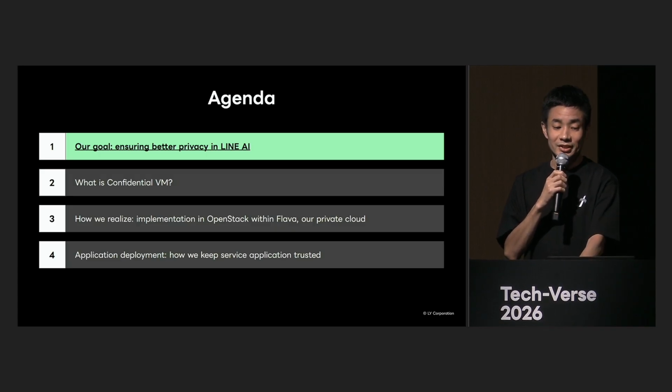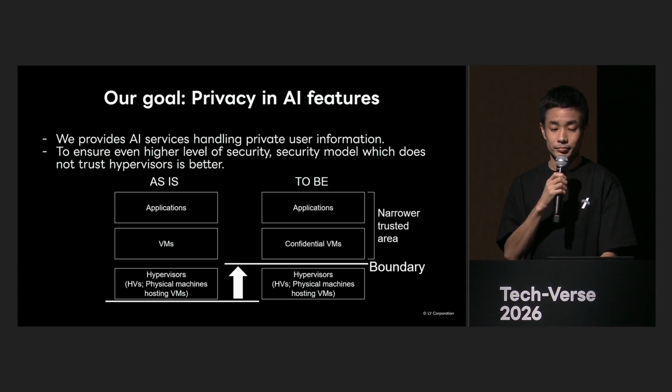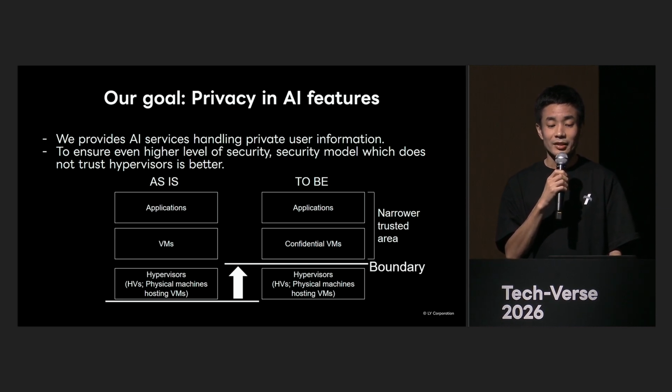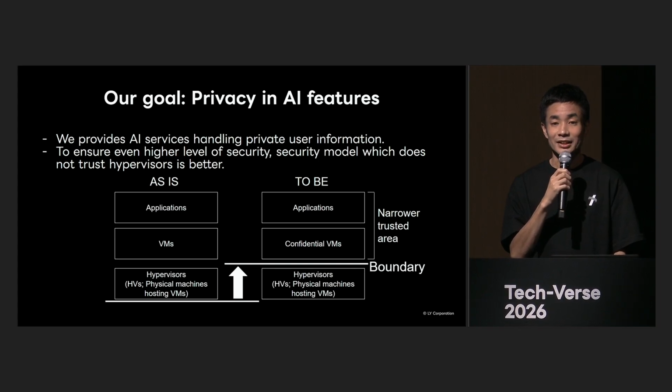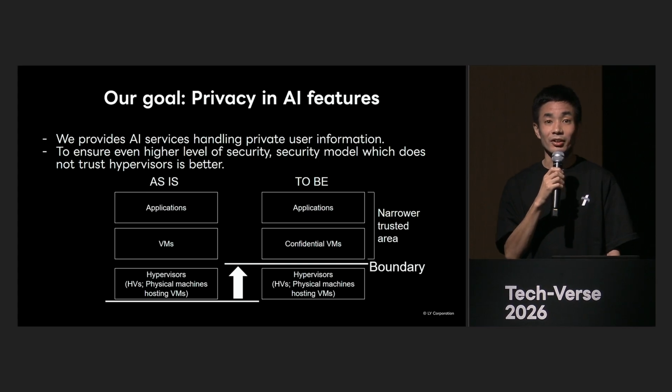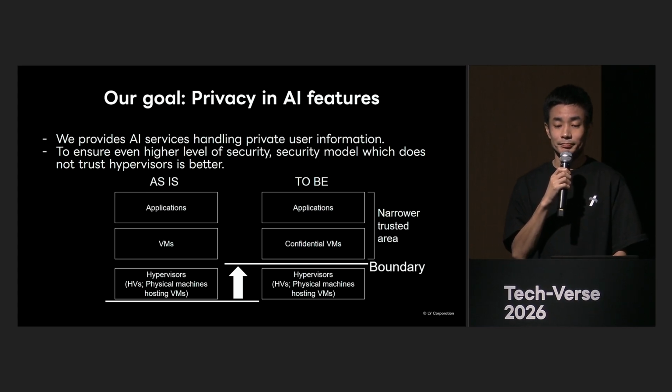First, I will explain the purpose of this presentation. Line Yahoo provides services that utilize AI. Some of them involve the input of users' private information. Therefore, on the cloud infrastructure, to process such data, a high level of security is required. Of course, as Line Yahoo, operating in a secure data center is a given, but a security model that doesn't even trust the hypervisor would provide even greater security.